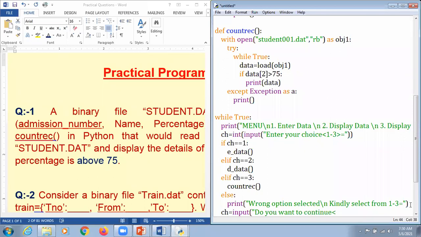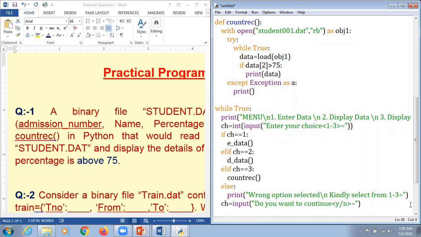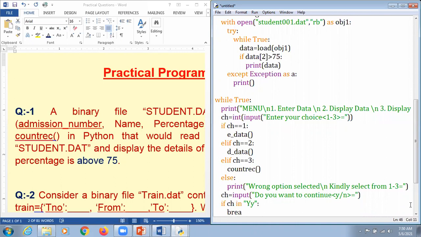We are asking y and n here as the options. If ch is equal to, instead of ch, n, we can call it y, and then we call a break here. Dear students, I'm going to hit F5.